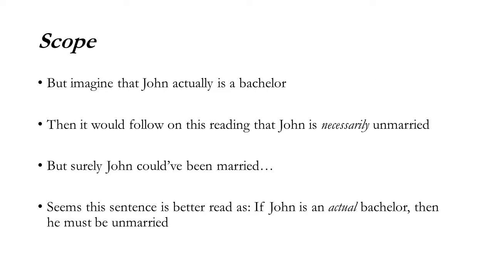But imagine that John actually is a bachelor. Then it would follow on this reading that John is necessarily unmarried. That means, like, in every possible world, he's unmarried. But surely John could have been married, right? Seems the sentence is better read as something like, if John is an actual world bachelor, then he must be unmarried in the actual world.